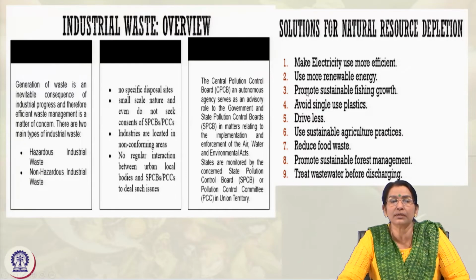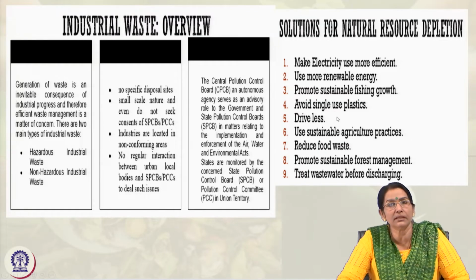So, how to use fishing sustainably and promote the sustainable growth of marine life. Avoid single-use plastics, drive as little as possible, manage with two-wheelers, cycling and walking, and minimize it. Now, we are also slowly moving towards electric battery cars, hydrogen cars, etc.